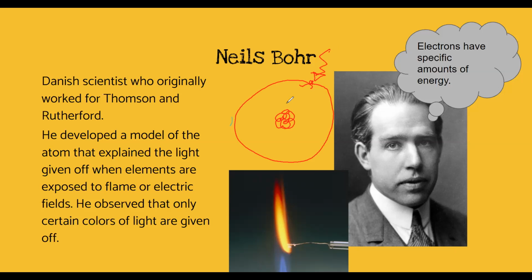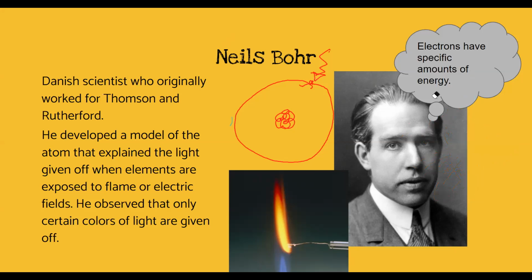The reason why this model happened is because in the Rutherford model, we can't have electrons moving around all the time. If electrons are moving around all the time, that means they're emitting light all the time. And if they're emitting light all the time, that means they're using energy. And if they're using energy, they're eventually going to die off. So they're basically going to collapse into the nucleus. So he was like, nah, that's not the way it is.